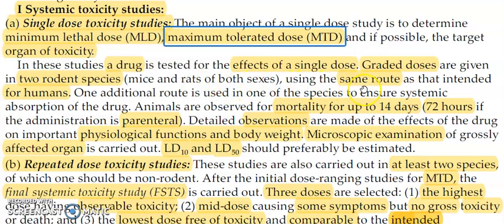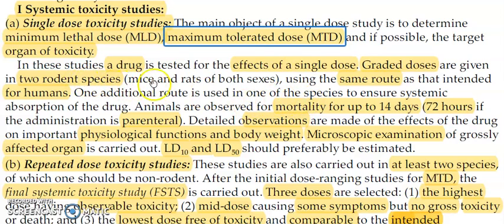You use the same route as that intended for humans. Whichever route is intended for humans, that route is preferable in these rodents also. Not only the same route, but in one of the species one additional route is also preferred.